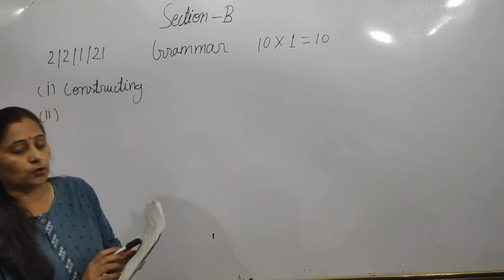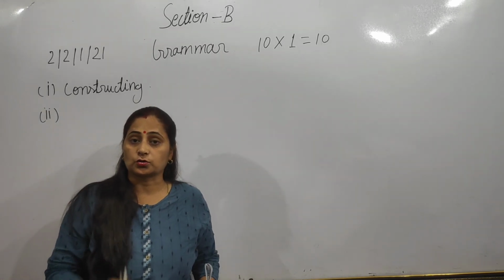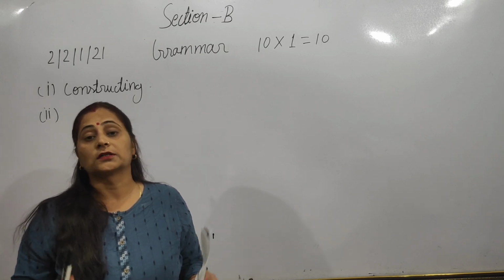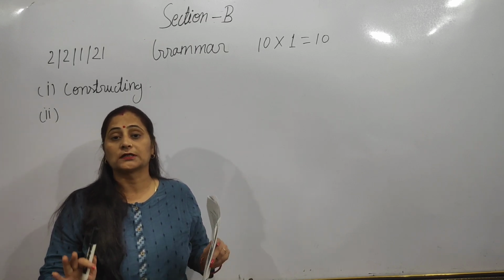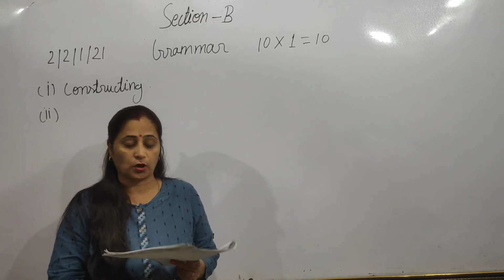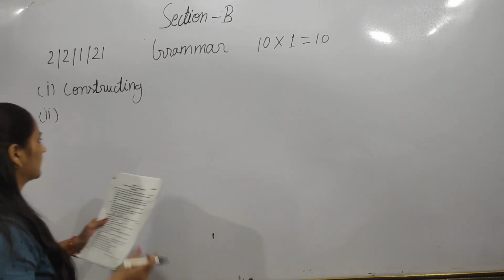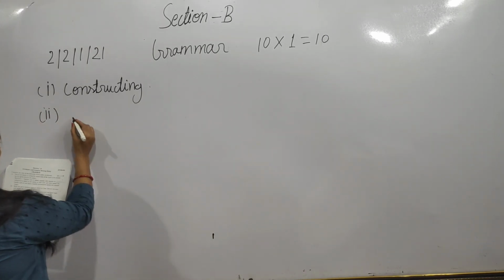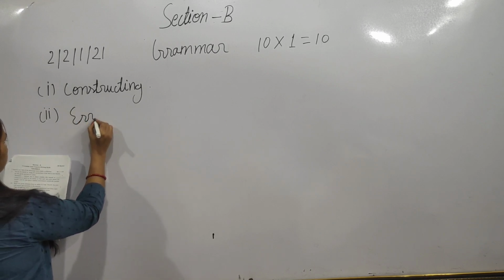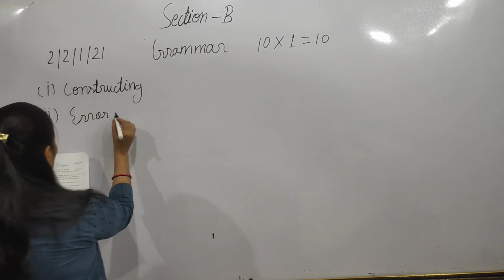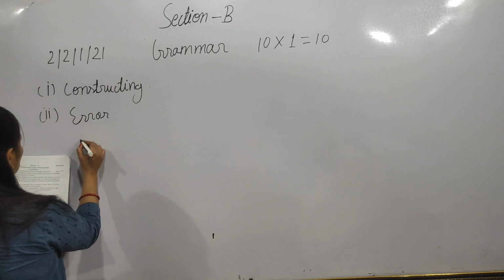Okay. So should, as you all know, is used for general rules, for basic rules, not for yoga. So here the error will be the word should.